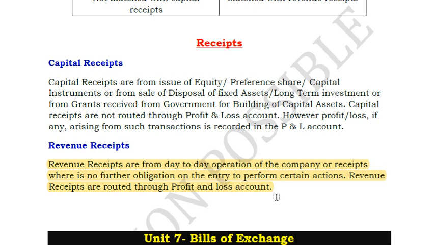So the day-to-day income from your sales or production generally come under your revenue receipts. Anything apart from that come under your capital receipts. What are the examples? Receipts from issue of equity. That means generally when a company is going for an equity issue, generally company have this habit of going for an initial public offering of equity, preference share, debentures.